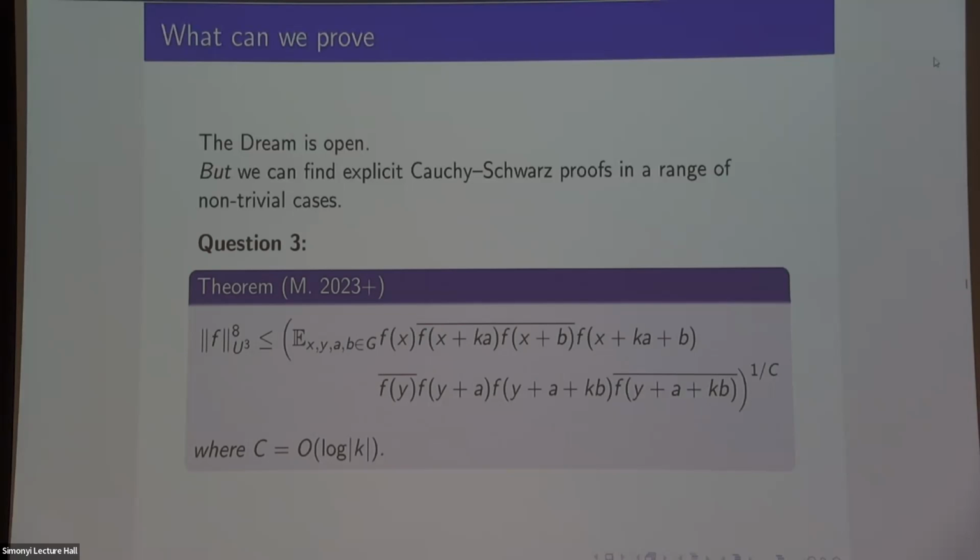Okay, so for example, this silly skew U3 inequality is actually true. I can prove this: that the U3 norm is bounded above by the skew U3 norm. And just to say, the exponent I get here, this 1 over c, is like log k, which is basically the best possible up to constants. So not only is my proof possible in principle, but it's also very efficient.